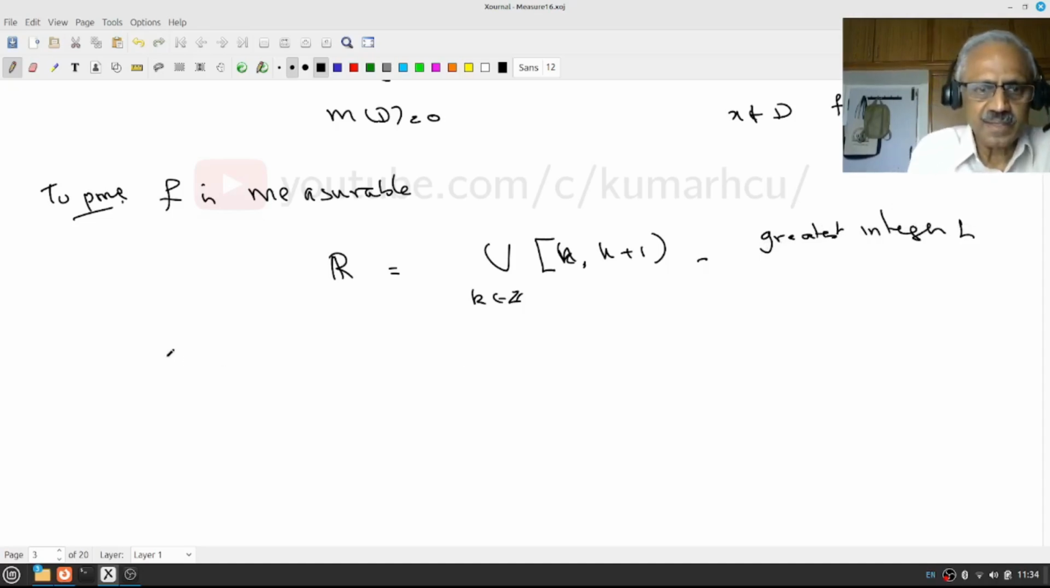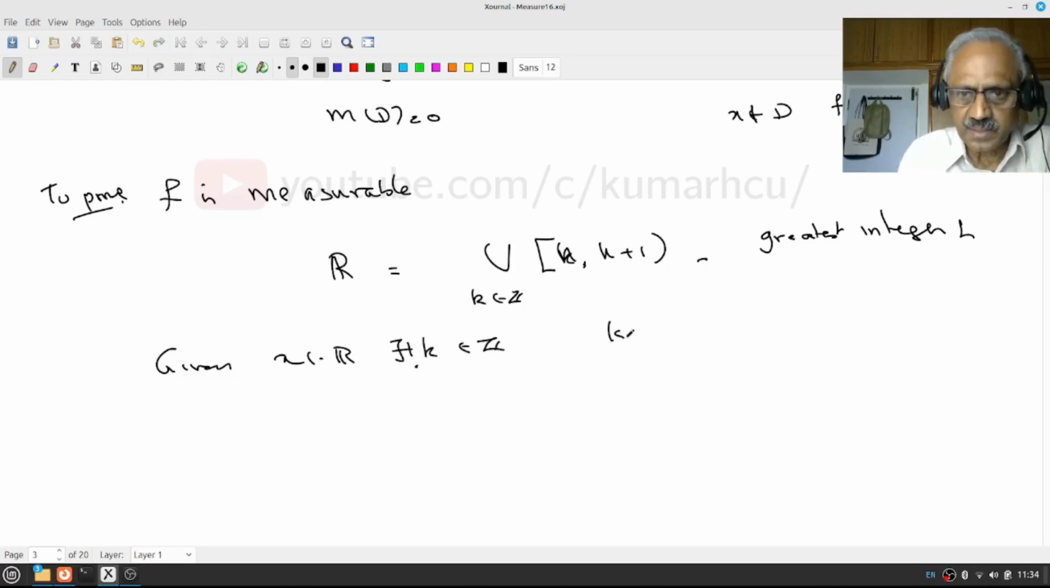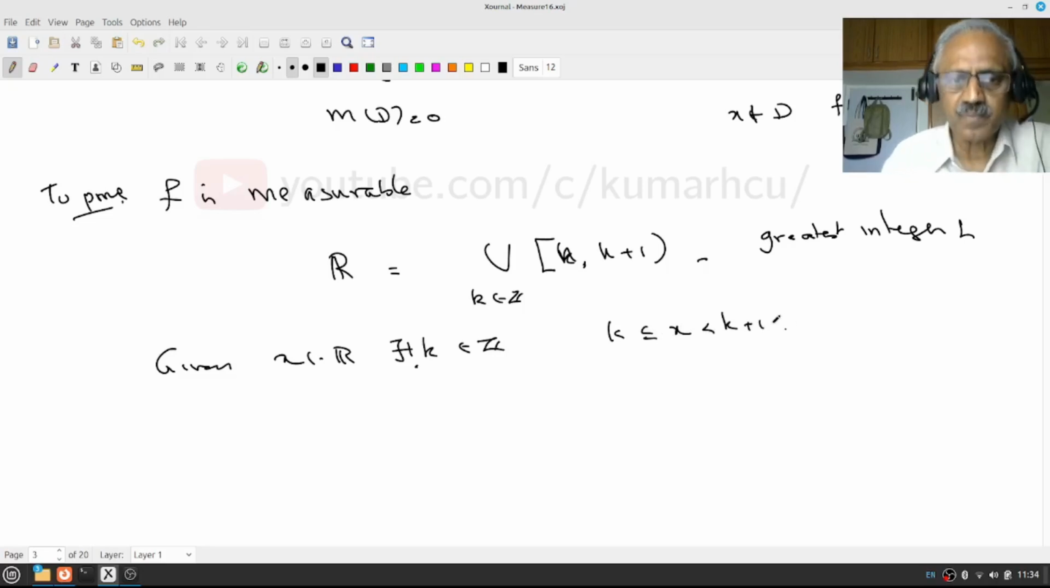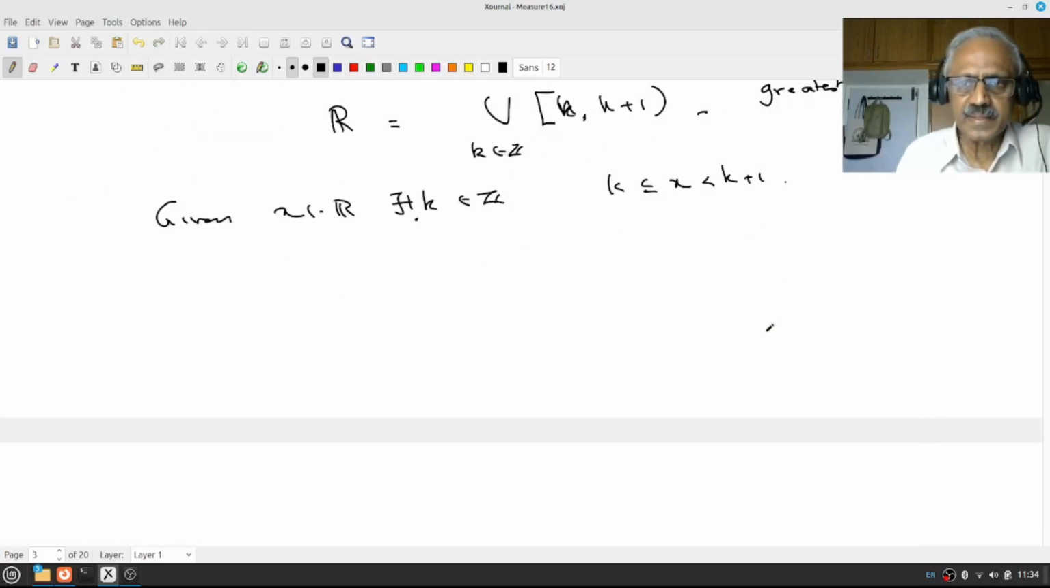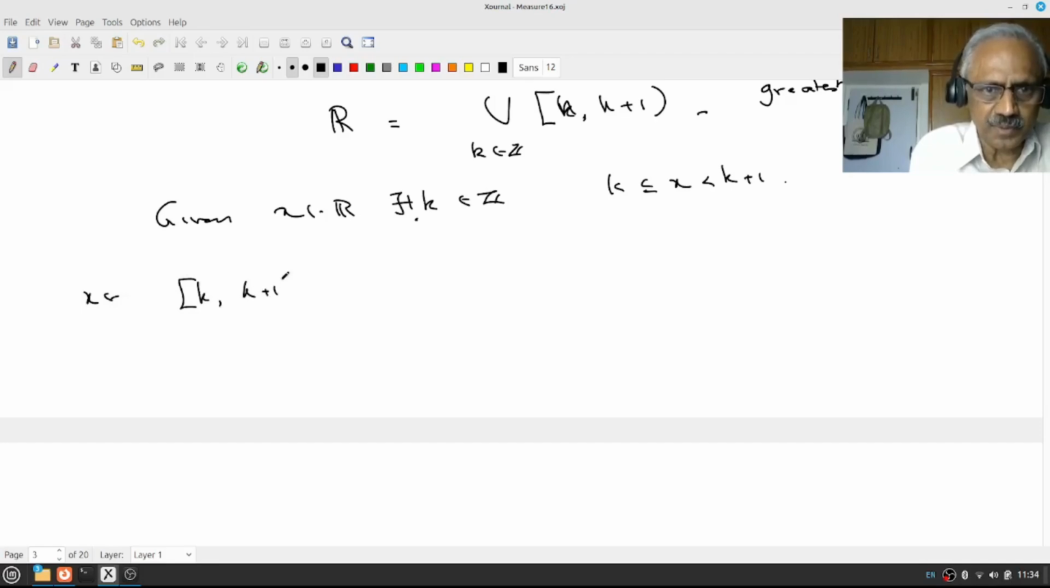What does it say? Given any x, there exists a unique integer k so that k is less than or equal to x, strictly less than k plus 1. So the basic idea is, give me any x, it has to be in one of them, k to k plus 1. There is a unique k.